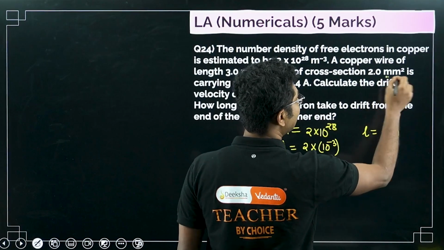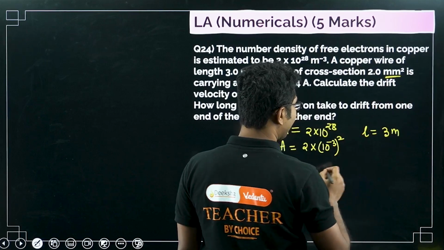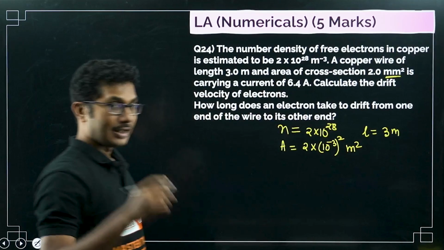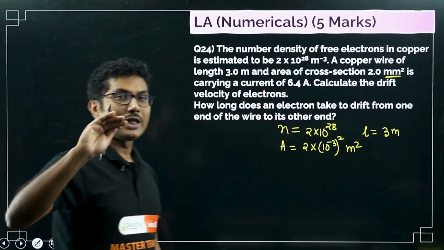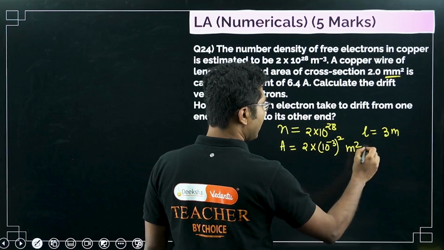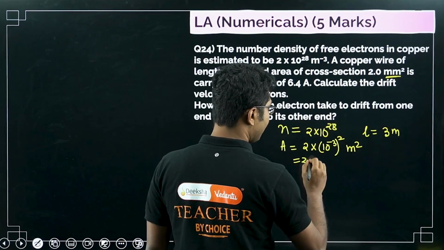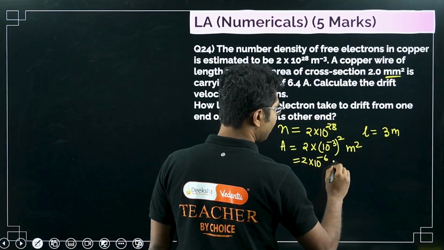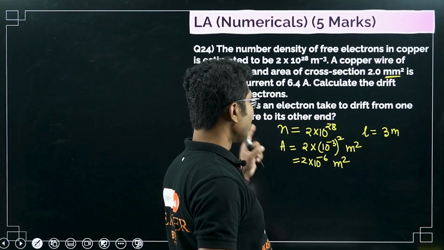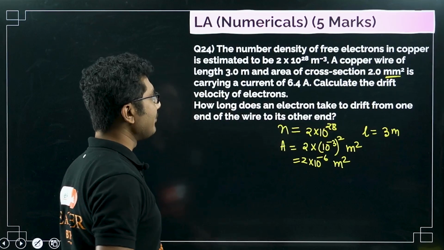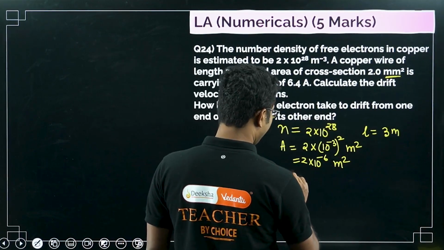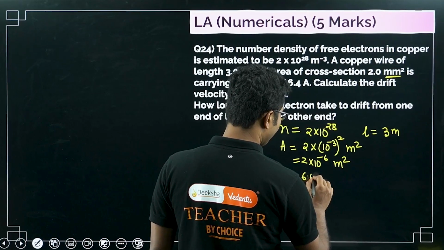Now you see there is a millimeter square here. So 10 to the power of minus 3 whole square meter square. All the units should be converted into SI unit. So here it will be 2 times 10 to the power of minus 6 meter square. So we have calculated A. N is given, A area we have calculated, and it is carrying a current 6.4 ampere. So I equals to 6.4 ampere.